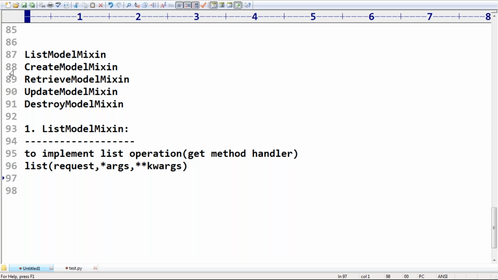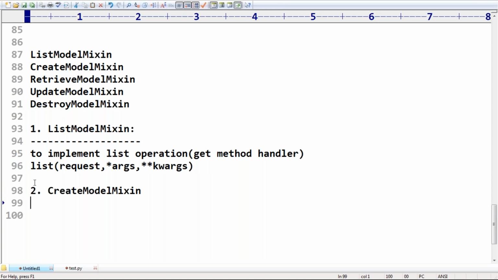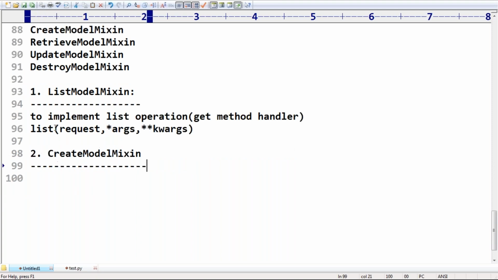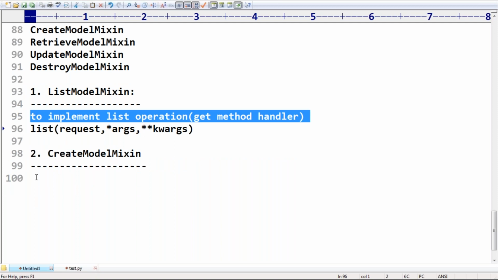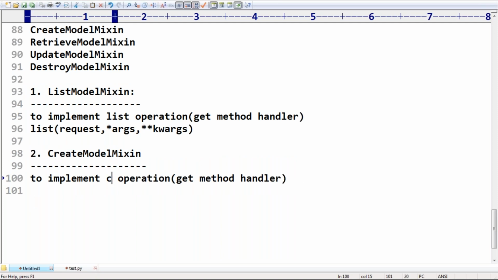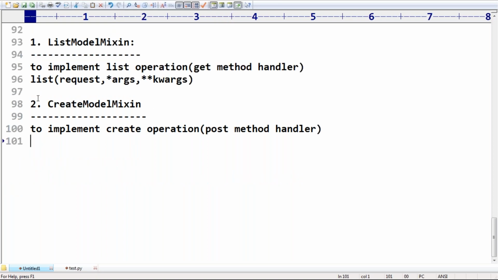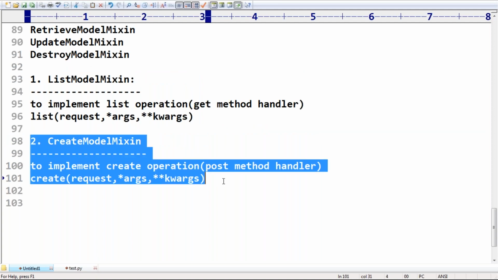Well, now what is the second one? CreateModelMixin. The remaining story is always the same, no difference at all. CreateModelMixin is used to implement which operation? The create operation. Create operation means post method handler. Which method does it contain? It contains the create method, not post. Observe that: create, and list.